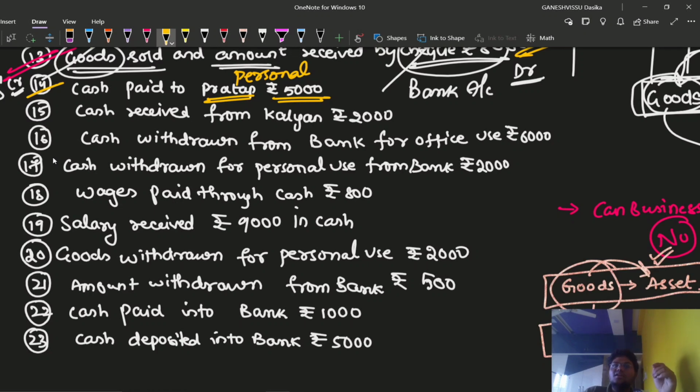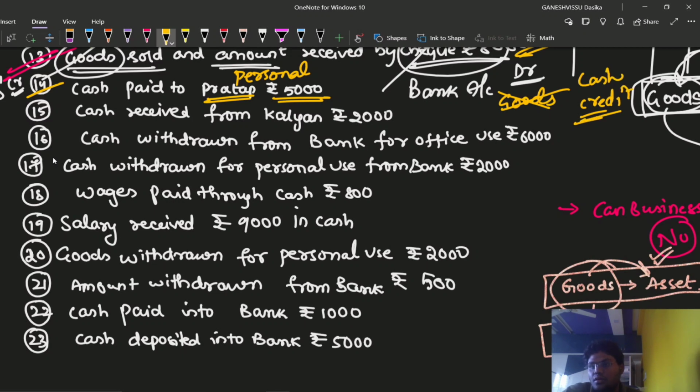Is it a cash transaction or a credit one? It is a cash transaction. Of course, we need to identify whether it is a cash transaction or a credit transaction when the name entry is with purchases or sales. As we are making payment of cash, the involvement of goods is not there. If goods have been involved, then we need to think whether it is a cash transaction or credit transaction, because at the time of purchases or sales only we identify whether it is a cash or credit transaction, right?